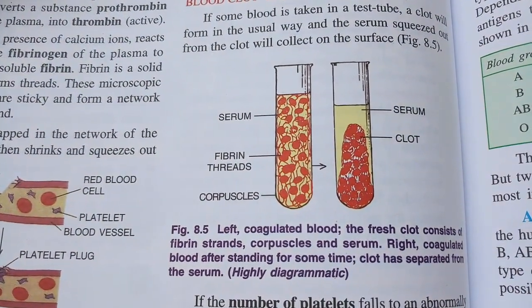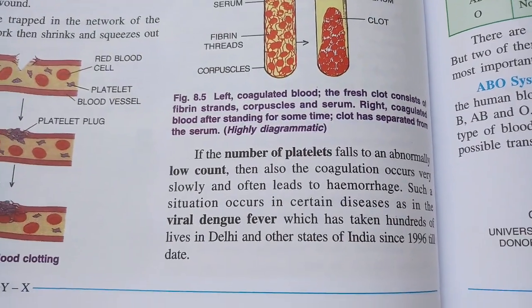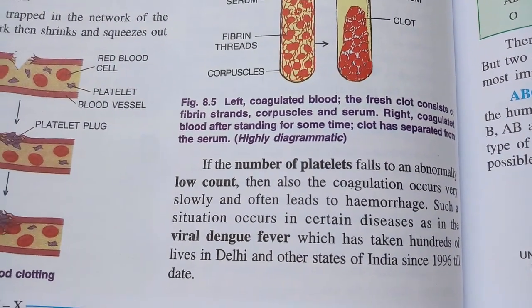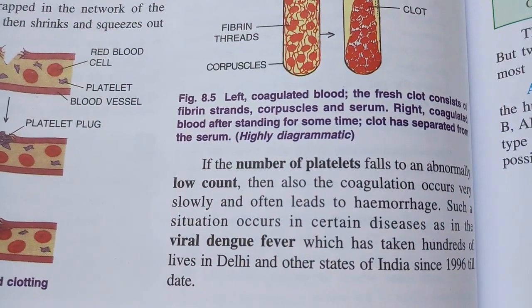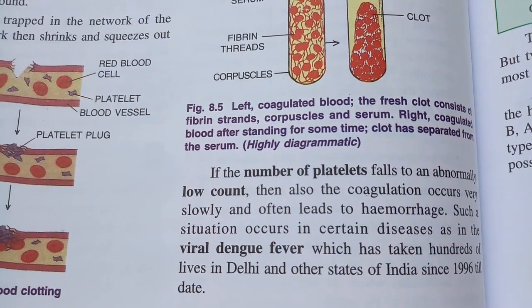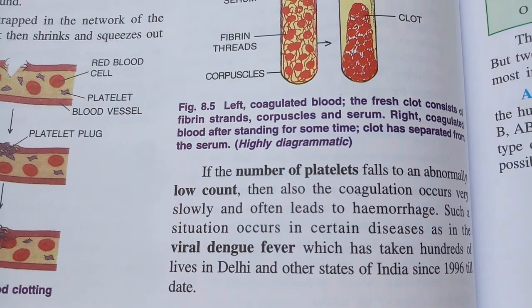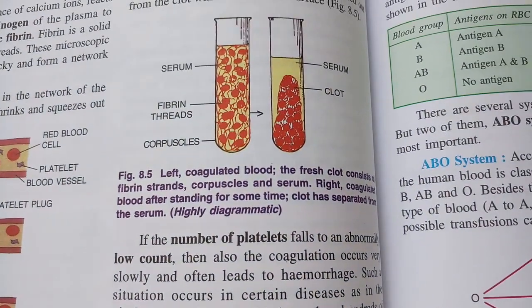Right? Can you see the test tubes in the diagram? If the number of platelets falls to an abnormally low count, the coagulation or clotting stops or becomes slow, and bleeding continues. This happens in dengue fever, right? And people die.